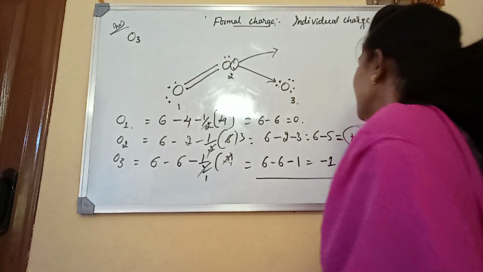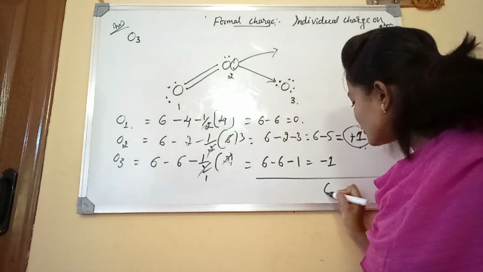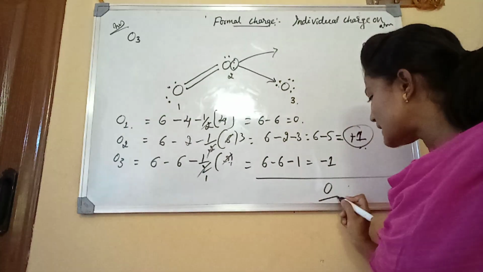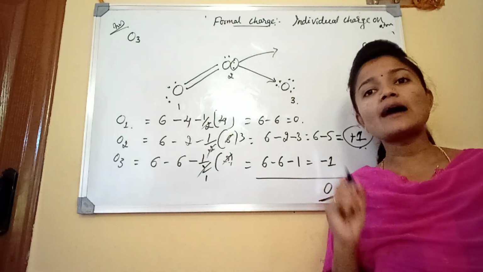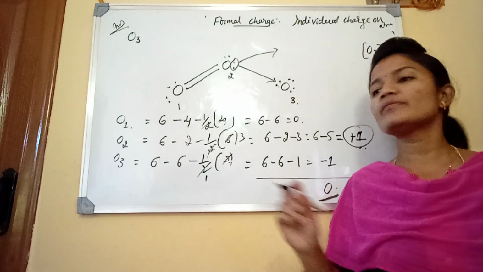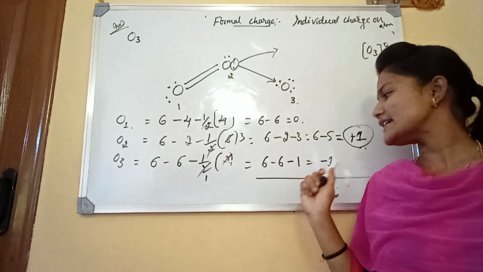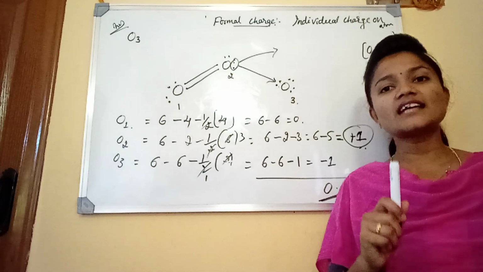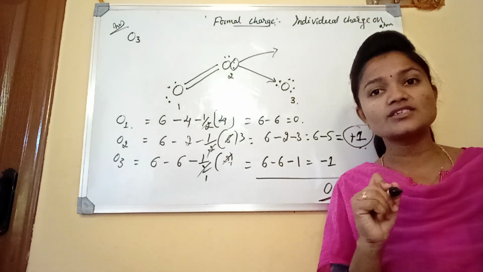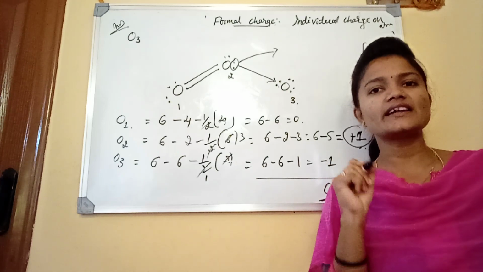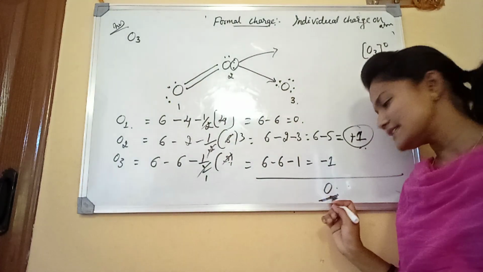So I am writing 0 plus 1 is 1, plus minus 1 is equal to 0, no? That is the final charge on the molecule. The formal charge on each atom: oxygen 1 is 0, O2 is plus 1, O3 is minus 1. Then the final charge, which is adding all the formal charges, is equal to the final charge on the molecule. The final charge on the ozone molecule is 0.